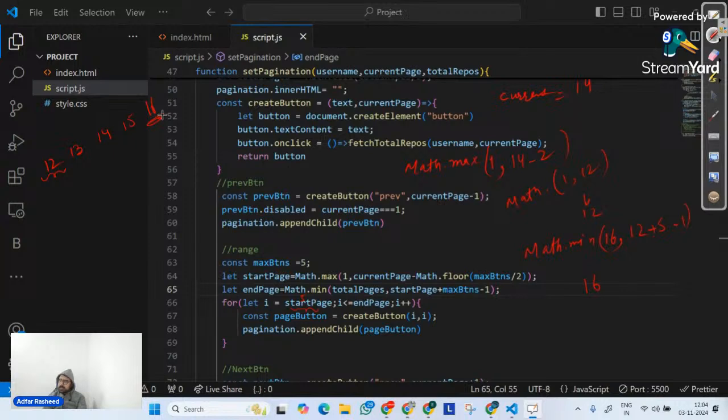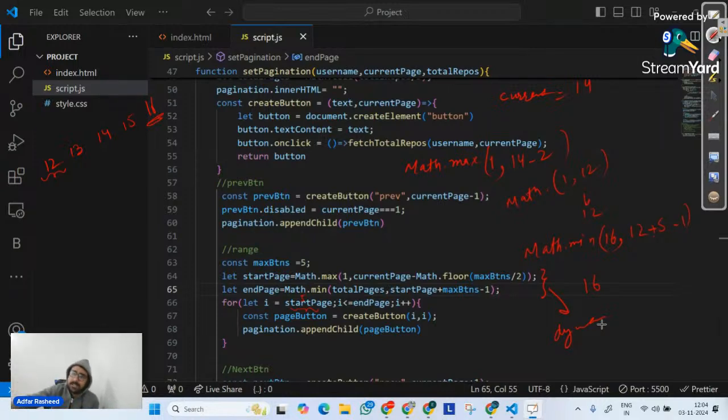Am I clear? Do we understand what's happening here? Yes or no? So with these two formulas, we are able to create dynamic range. And that's what, of course, it makes sense as well, because we have to create a loop in a way so that it will create dynamic ranges. Yes or no?